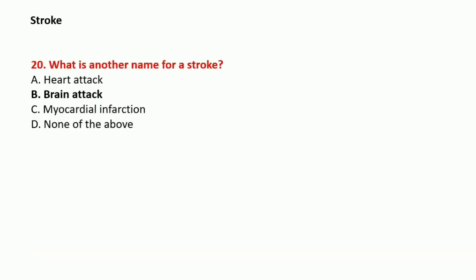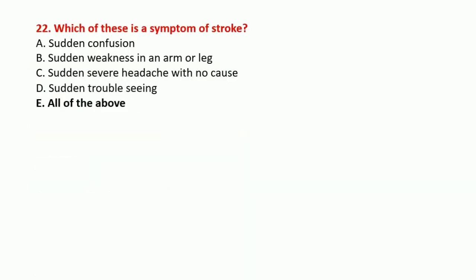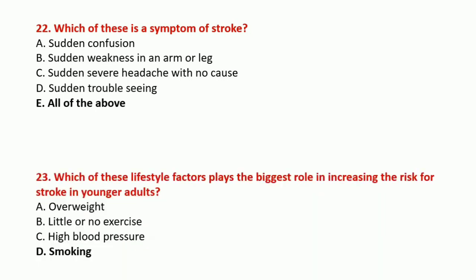Now comes to stroke. What is another name for a stroke? That is brain attack. An ischemic stroke occurs when a blood clot blocks a blood vessel to the brain. It's true. Which of these is a symptom of stroke? That is sudden confusion, sudden weakness in the arm or leg, sudden severe headache with no cause, sudden trouble seeing. All of the above are the symptoms of stroke.